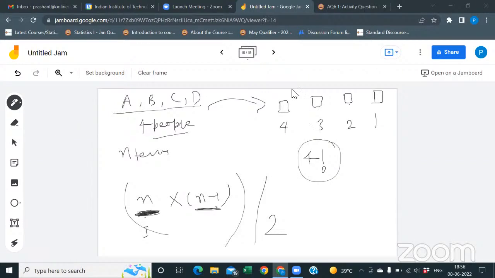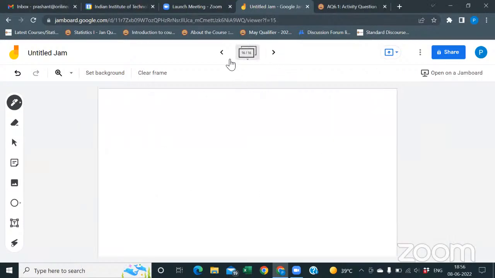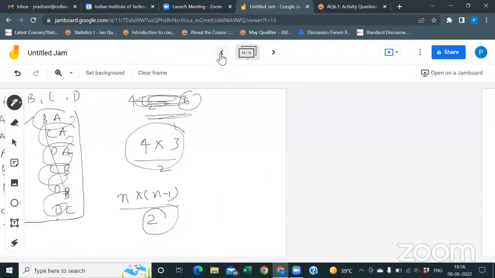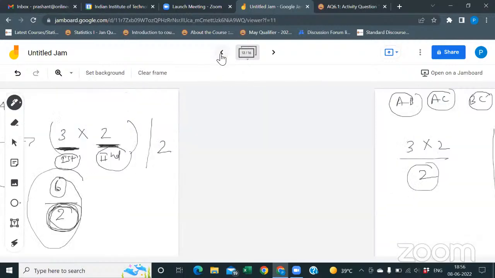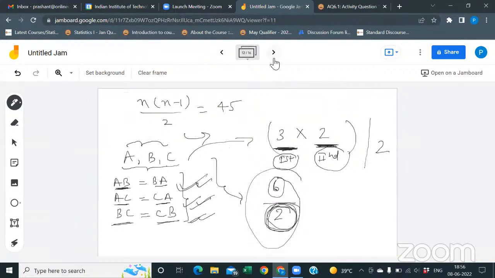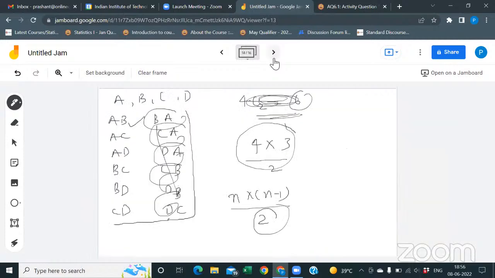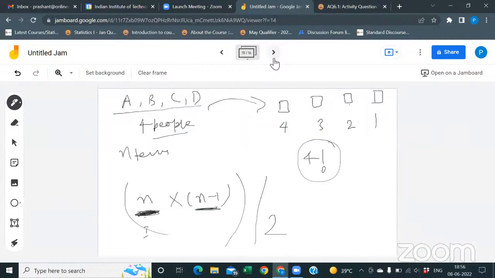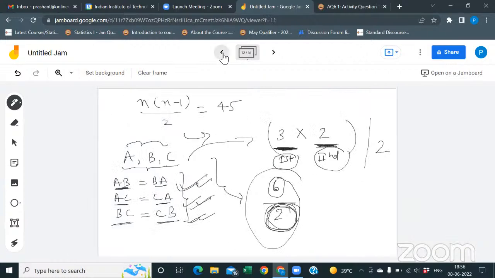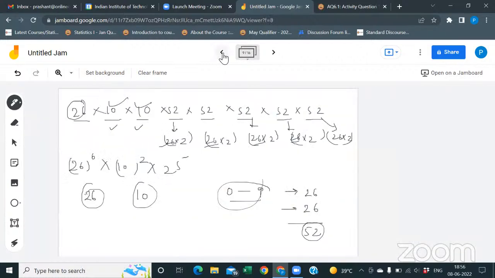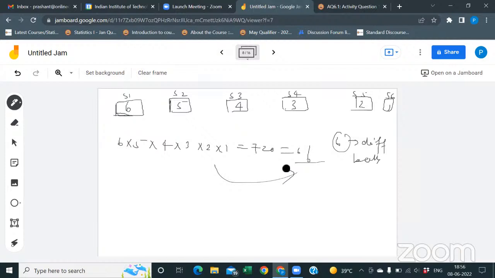The earlier example you gave had 6 positions and 6 balls. If there were only 4 slots instead of 6, would the answer be 6 into 5 into 4 into 3?